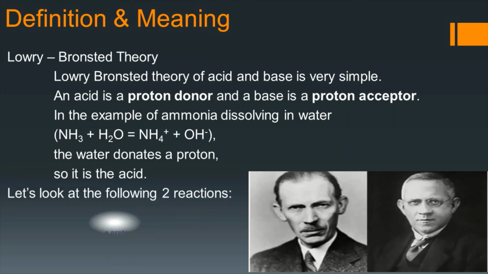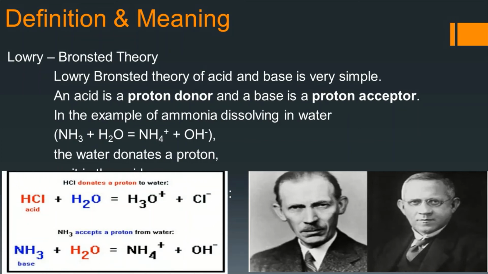Let us look at the following two reactions. Here you can find water and HCl when they react. HCl donates a proton to water and hydronium ion is formed, and water receives a proton. So water, which is given in blue color, is a base and HCl is the acid. In the second example you can see ammonia accepts a proton from water and water is an acid, that is why it is shown in red color, and ammonia is a base.